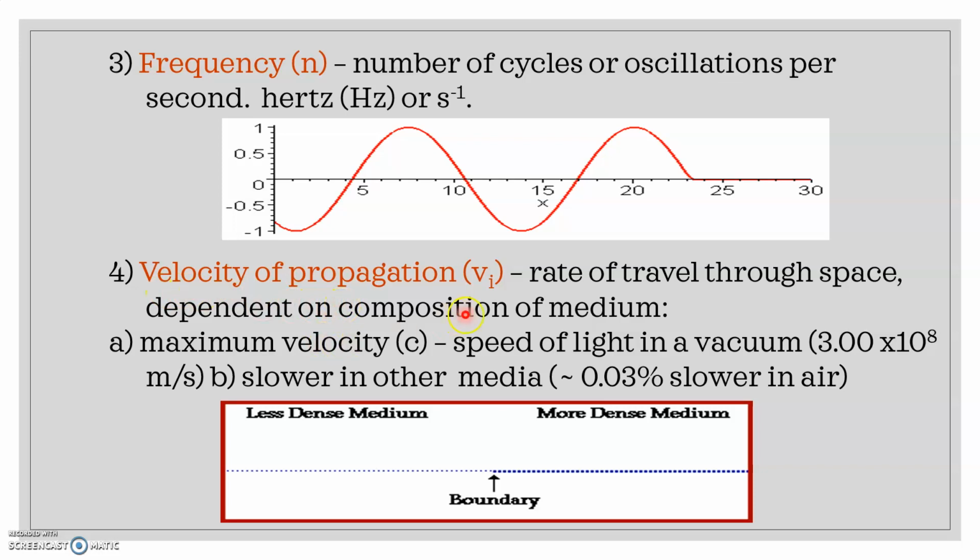Next is velocity of propagation. Here velocity is the product of wavelength and frequency, and is equal to the velocity of the wave in the medium, the rate at which it travels in space. Depending upon the composition, it is measured as a velocity, and that can be categorized into two types, that is maximum velocity and slower in other media. Whenever it is at maximum velocity, it denotes the speed of light in vacuum, and whenever it is slower in other media, like slower in air, it is studied properly.